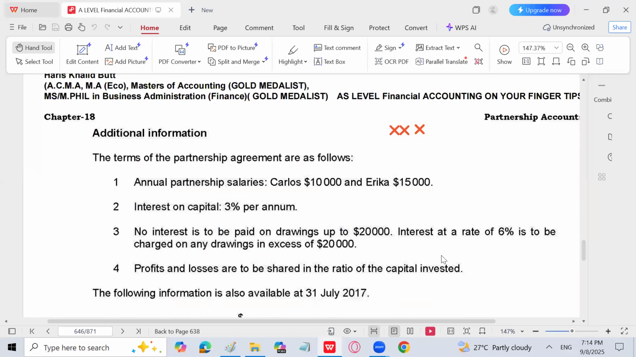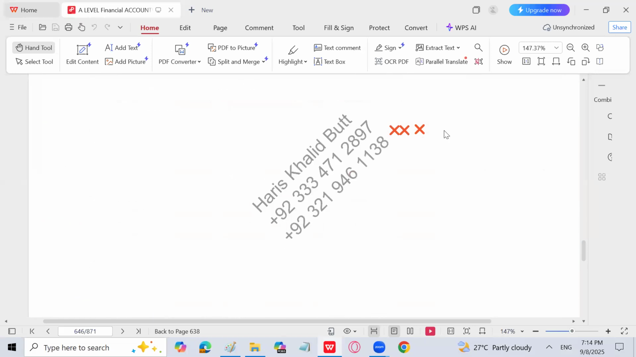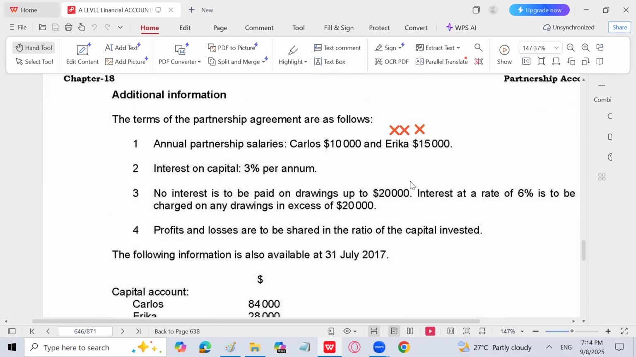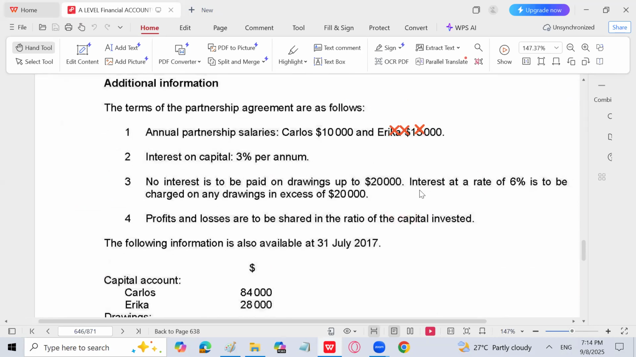Now he wanted us to go for the appropriation account. I will show you May June 1823 appropriation account. So let's see. The terms of the partnership agreement are as follows. Annual partnership salaries: Carlos 10,000 and Erika, 15,000. Interest on capital is 3% per annum. No interest is to be paid on drawings up to 20,000. Interest at a rate of 6% is to be charged on any drawings in excess of 20,000. And profit and losses are to be shared in the ratio of capital invested.